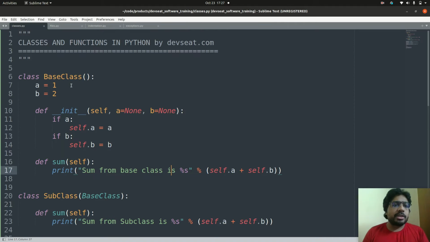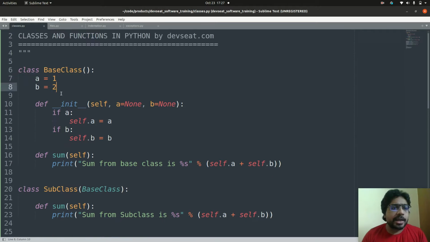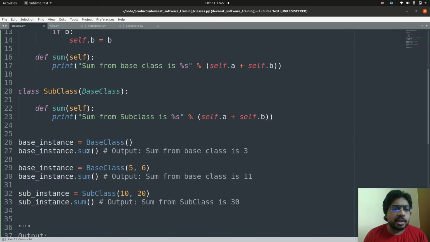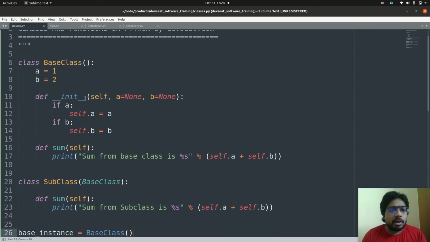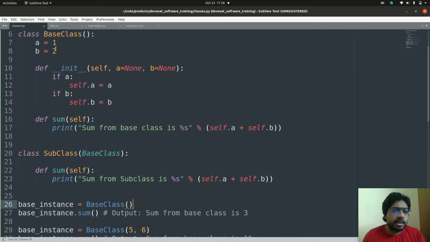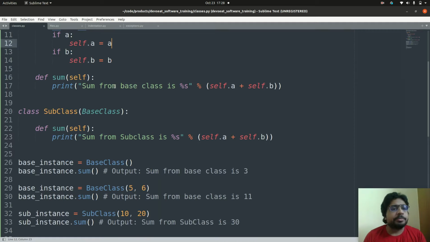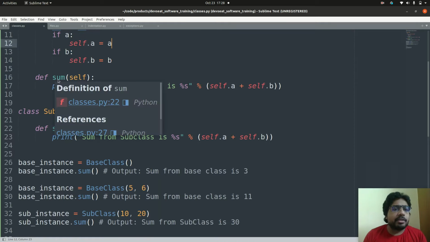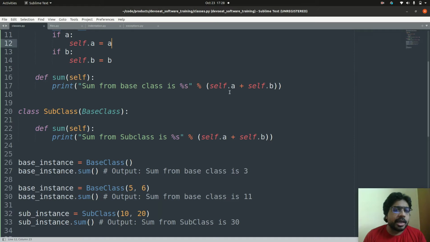A class is a combination of methods and data. Let us take an example. I created an example class named base class with two variables a and b with values 1 and 2, and I added a method init. Init is basically a constructor, which means when you try to create an instance using this way, then the init method will be called automatically. And I have written the init method in such a way that only when a and b values are passed, then only a and b values are set here. It doesn't set to null values. And I wrote this sum method, which basically prints the sum of two numbers a and b.